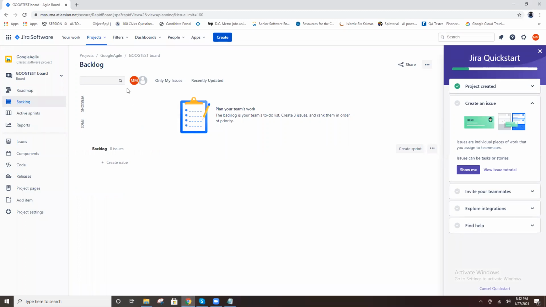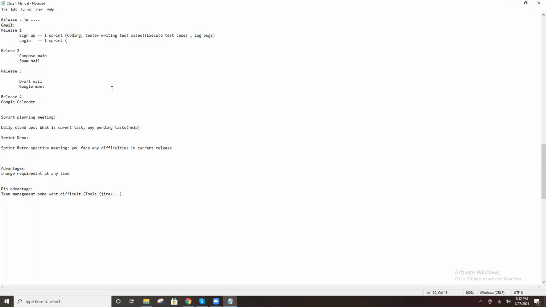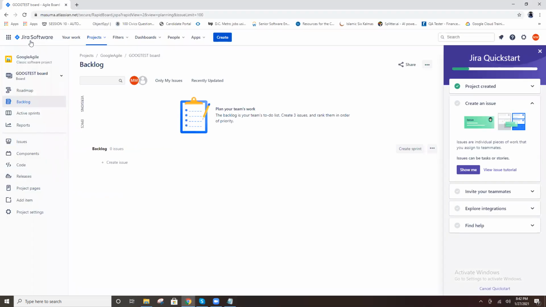So I'm creating some user stories. This is a sign up, one user story, the client requirement. And login is also one of the user stories. First I create user stories directly under the sprint or backlog. As of now, we create a board, we don't start any sprint. I just create one board, that's it. We don't start any sprint.